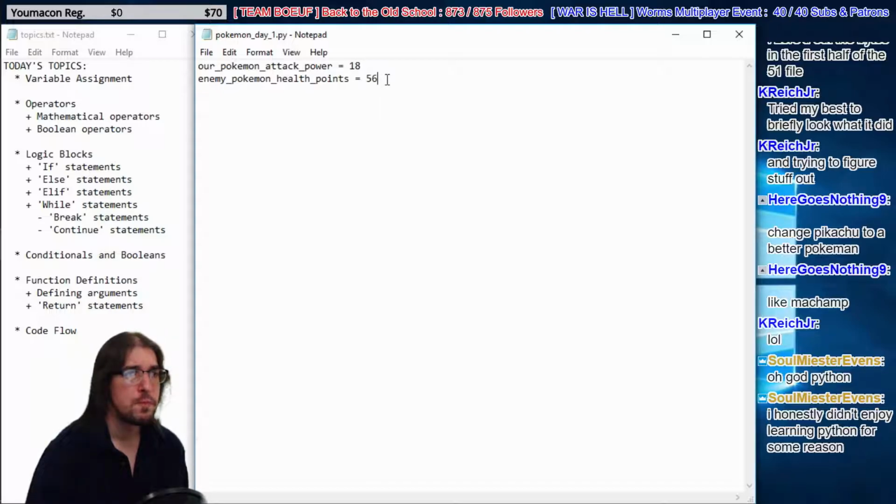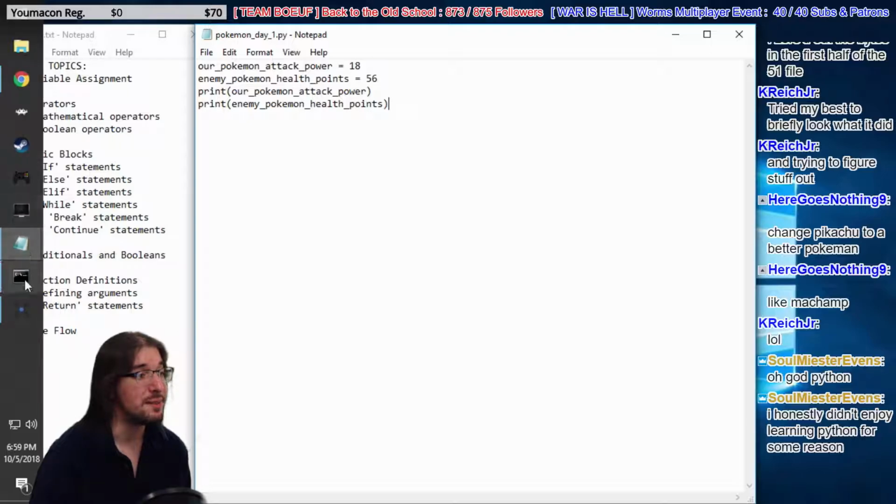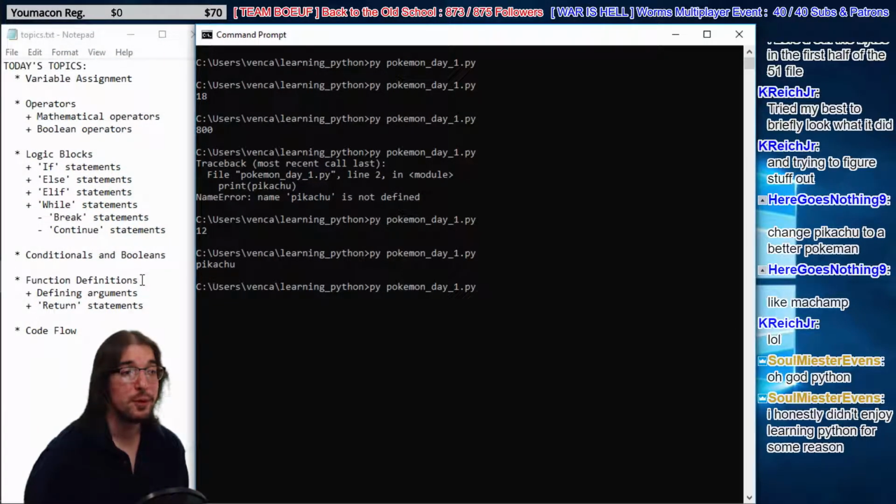Okay. So let's do a couple things first. Let's print off our Pokemon's attack power. We're going to print off our Pokemon attack power, which looks back up to here. It says, hey, what's the attack power? It's 18, right? So we're going to print off 18 here. Then we're going to print enemy Pokemon health points. As you guys know, it's going to reference this line here, and it's going to say, oh, that's 56. We're going to print off 18, then 56, right? That's what I think is going to happen. But who am I? What do I know? Boom! 18 and 56, wow.